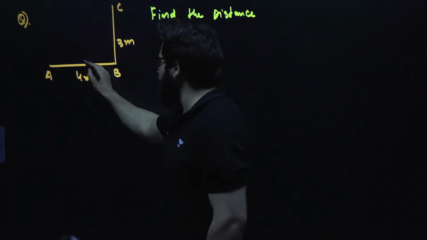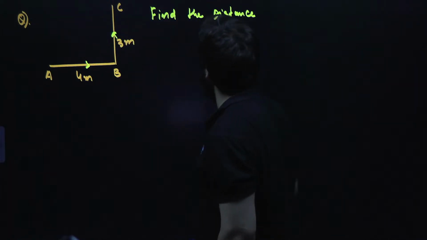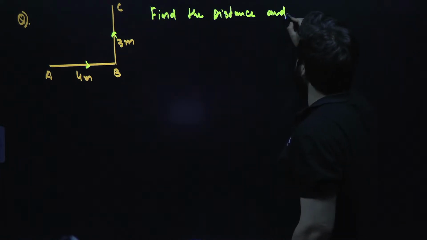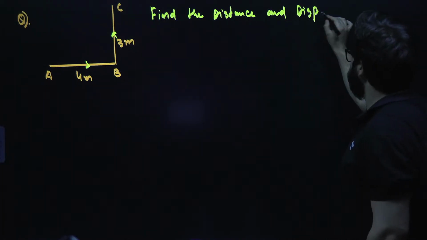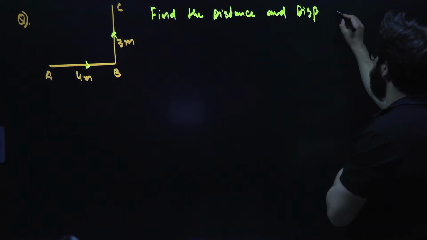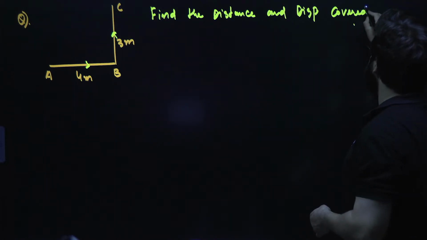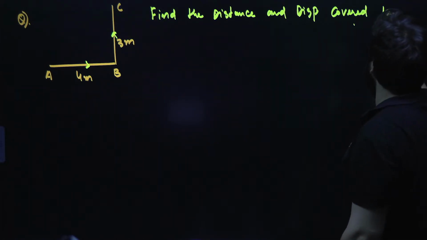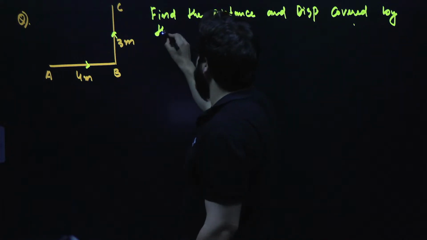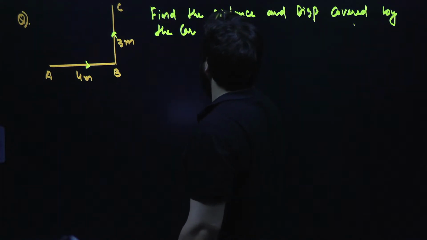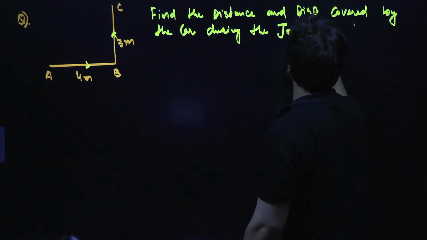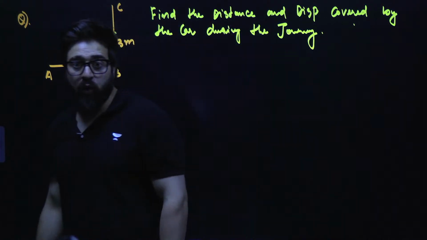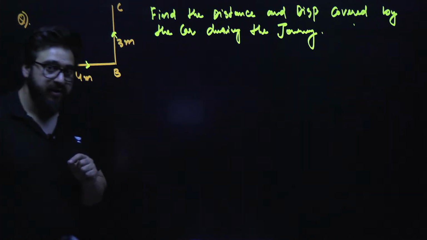The car has traveled from A to B, then it has moved from B to C. Find the distance and displacement covered by the car during the journey. So you guys are supposed to tell me what is the distance and displacement covered.